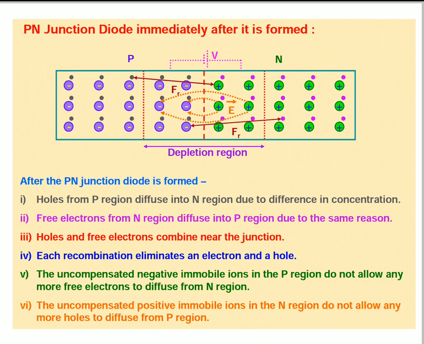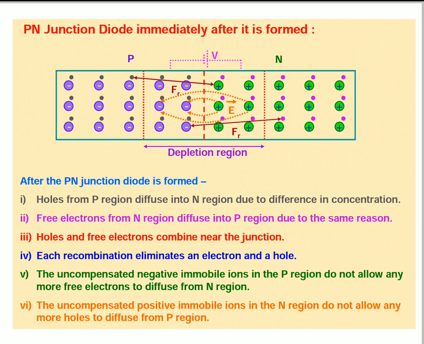Thus, near the junction, positive charge is built on the N side and negative charge on the P side. So we get the depletion region. Holes diffuse, electrons diffuse.